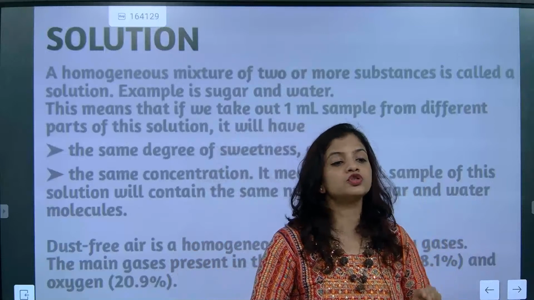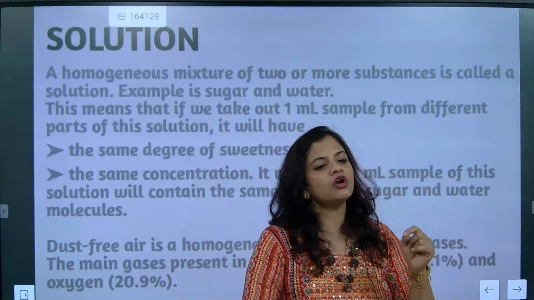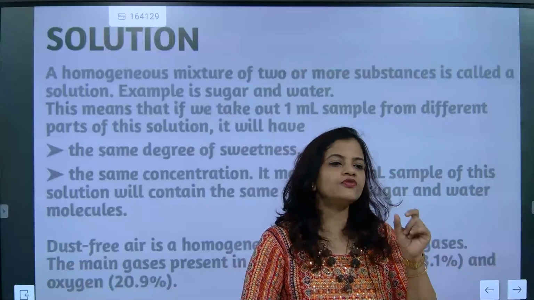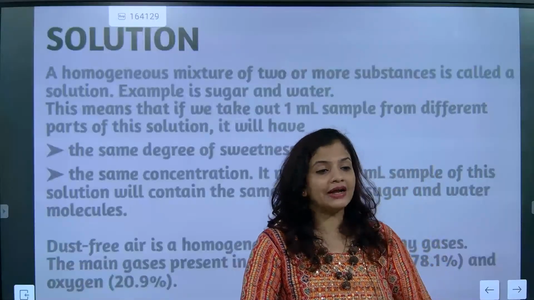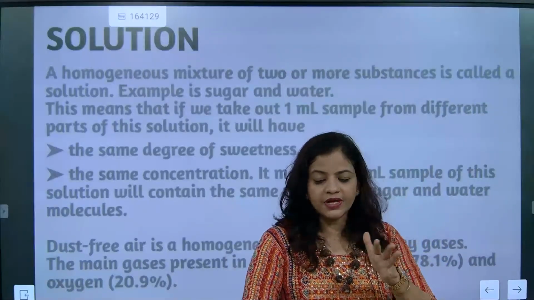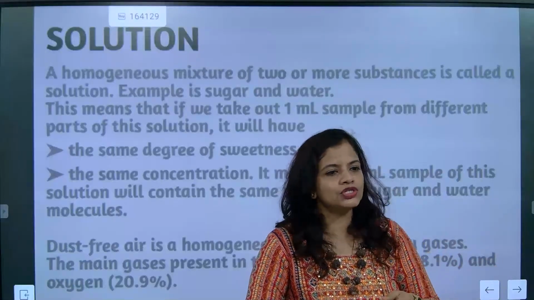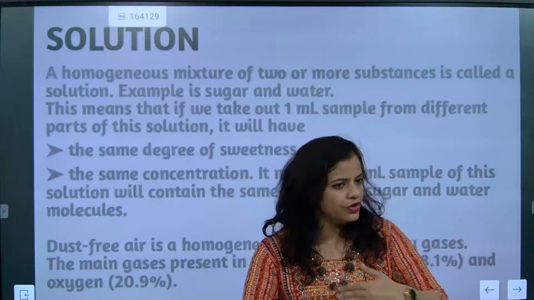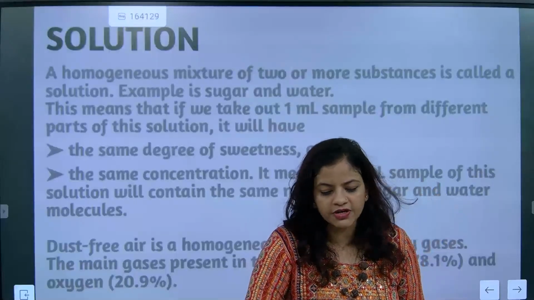I'm not talking about salt. I told salt solution. Salt solution means salt added in water. 20 ml of salt solution, when it is added to 80 ml of solution, the total is 100 ml. So it will be nicely miscible, mixed with each other, and the concentration will be uniformly distributed in the entire solution. I hope you have understood this one.